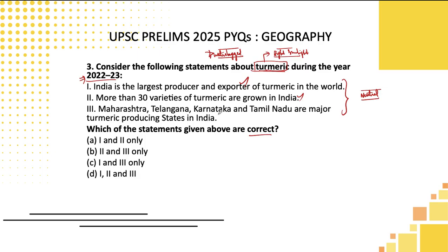And the third statement: Maharashtra, Telangana, Karnataka, and Tamil Nadu. Basically, students, all the states listed here contain a lot of plateau. If it is a plateau region, then there is a chance for turmeric to grow. You cannot grow turmeric too much in North Indian plain regions. Why? Waterlogging is highly possible. Plateaus mean uneven terrain, so the water cannot be stagnant in that area, and it can move to the neighboring regions. That is the reason statement 3 is highly correct. Using that logic, if you assume statements 1 and 2 also to be correct, you can go with option D.